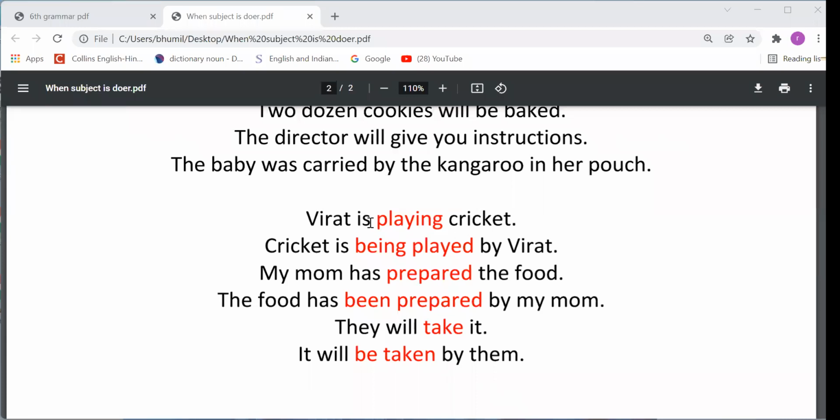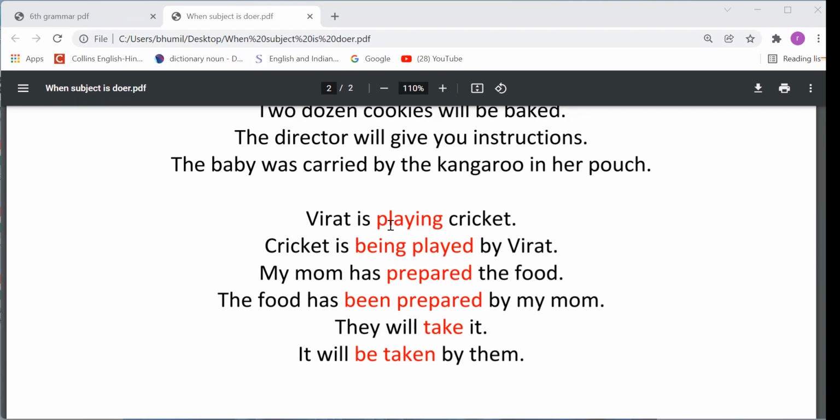Next point, we should not change the tense of the sentence. Tense will remain as it is. So is playing, that's the tense, present continuous. So is, am, are are the helping verbs. With cricket, that's the third person singular, so we should use is, right? So the helping verb is we have used here. Now the verb playing is there.